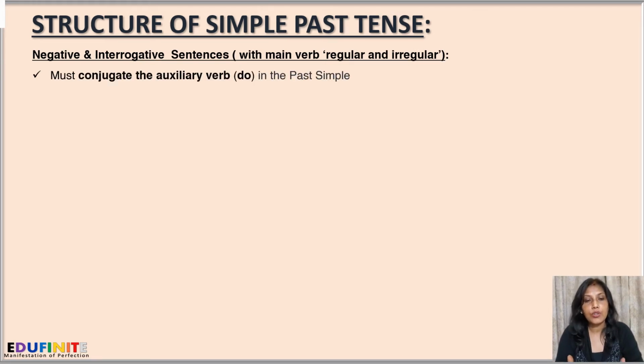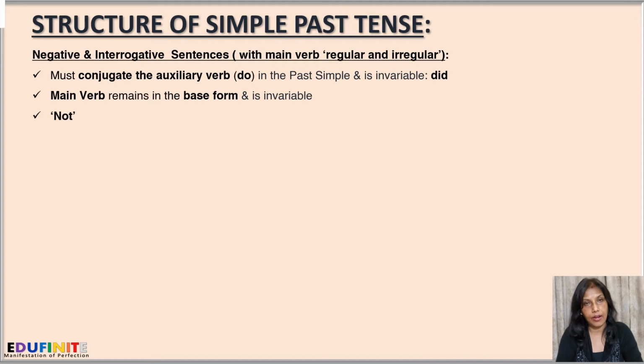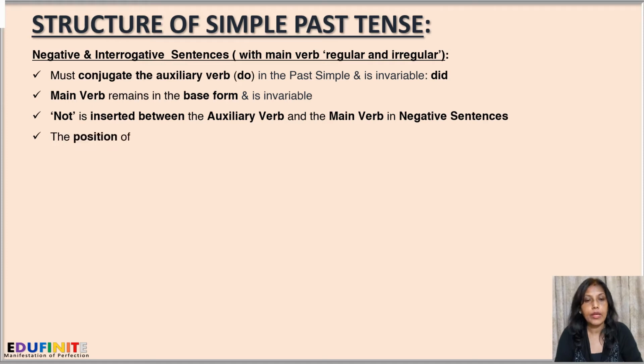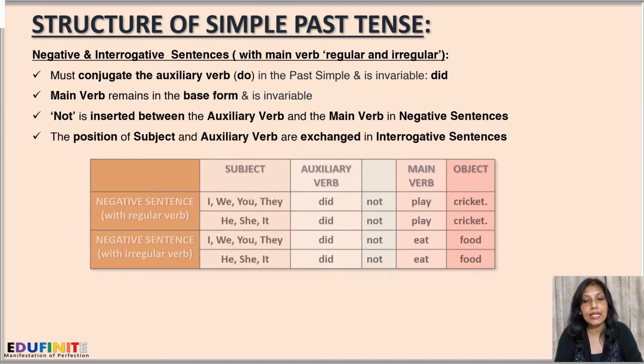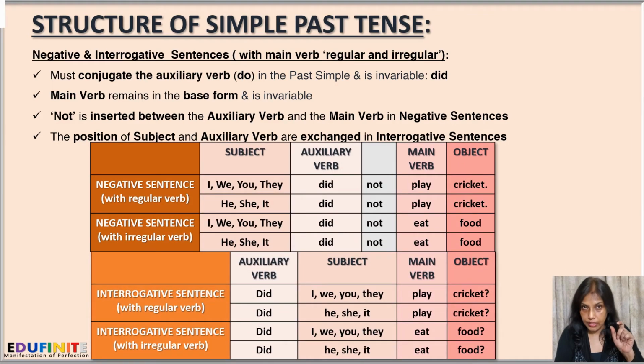So what must we do? First, we must conjugate the auxiliary verb do in the past simple, and it is invariable. So we'll use the did form. The main verb remains in the base form and is invariable. Now, for negative sentences, we have to insert the word not in between the auxiliary verb and the main verb.